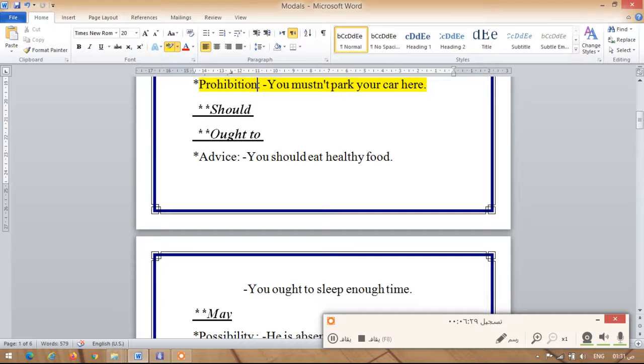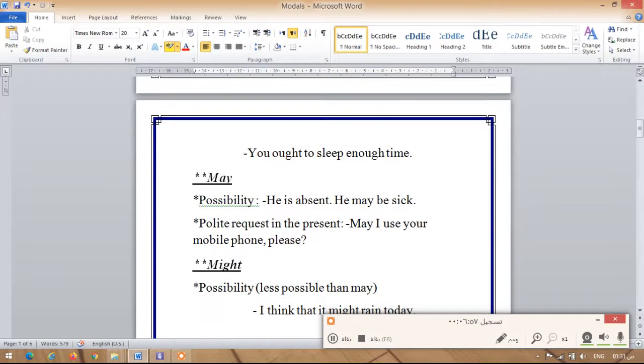And then we have should and ought to. I use should and ought to, but remember it's ought to, not must have to, in order to give advice. In order to speak about advice. When I say you should eat healthy food, I can also say you ought to eat healthy food. I'm giving a piece of advice here. You ought to sleep enough time, or you should sleep enough time.